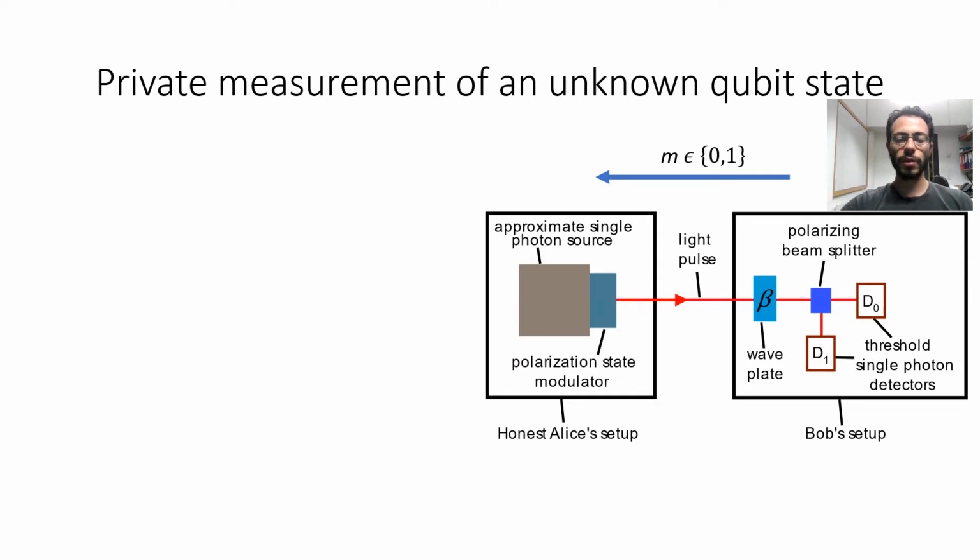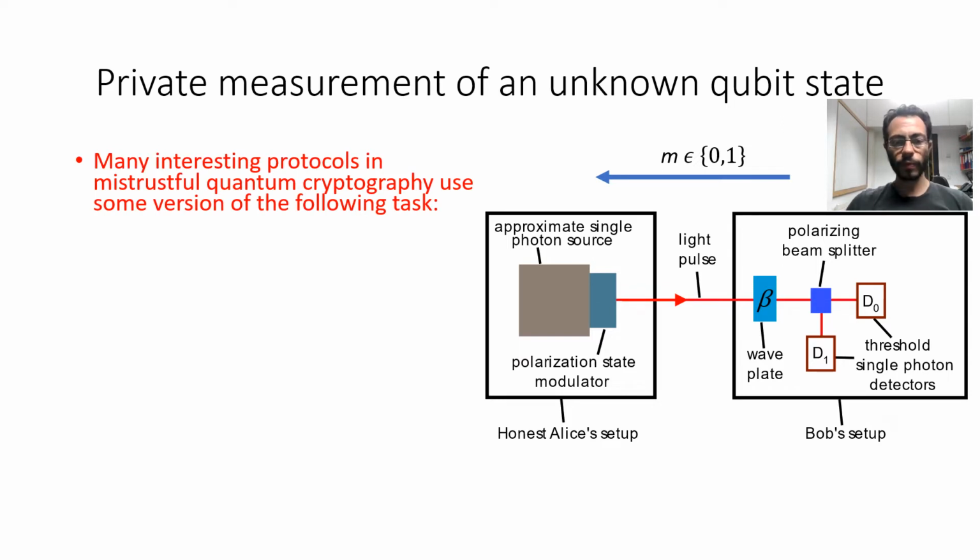The results discussed in this paper are based mainly on the following task, which is a primitive to construct more complex cryptographic tasks. We call this task private measurement of an unknown qubit state.